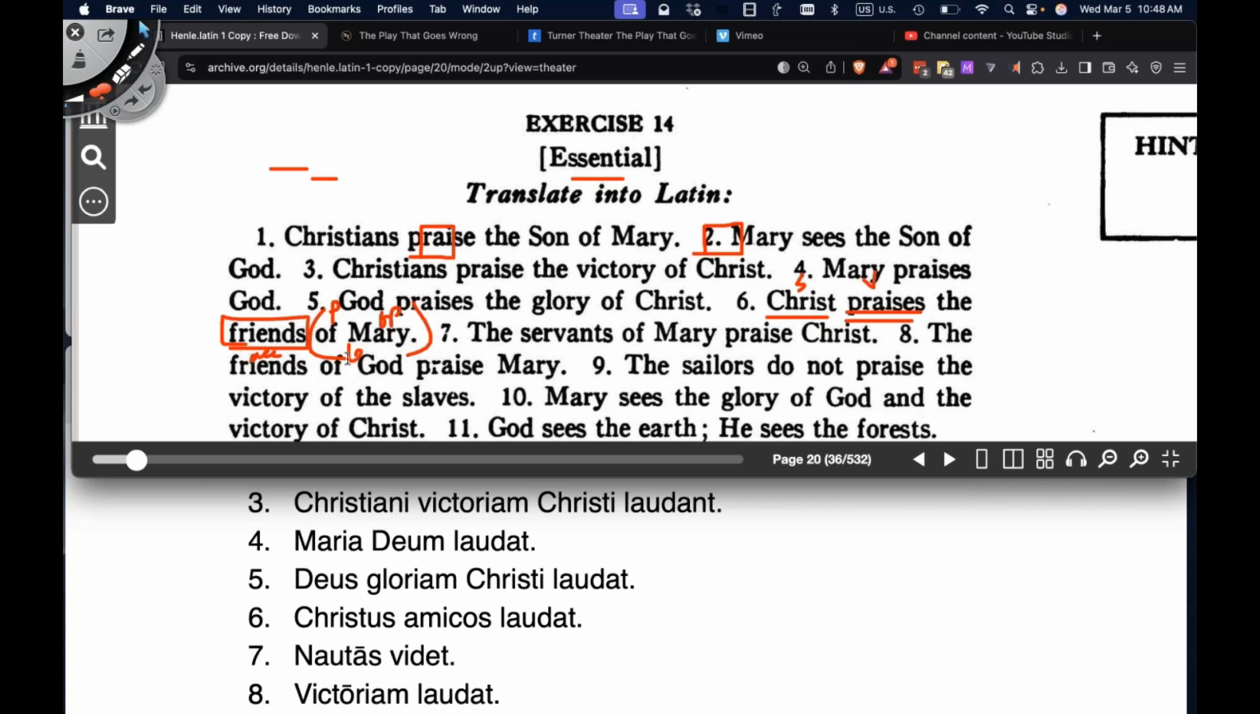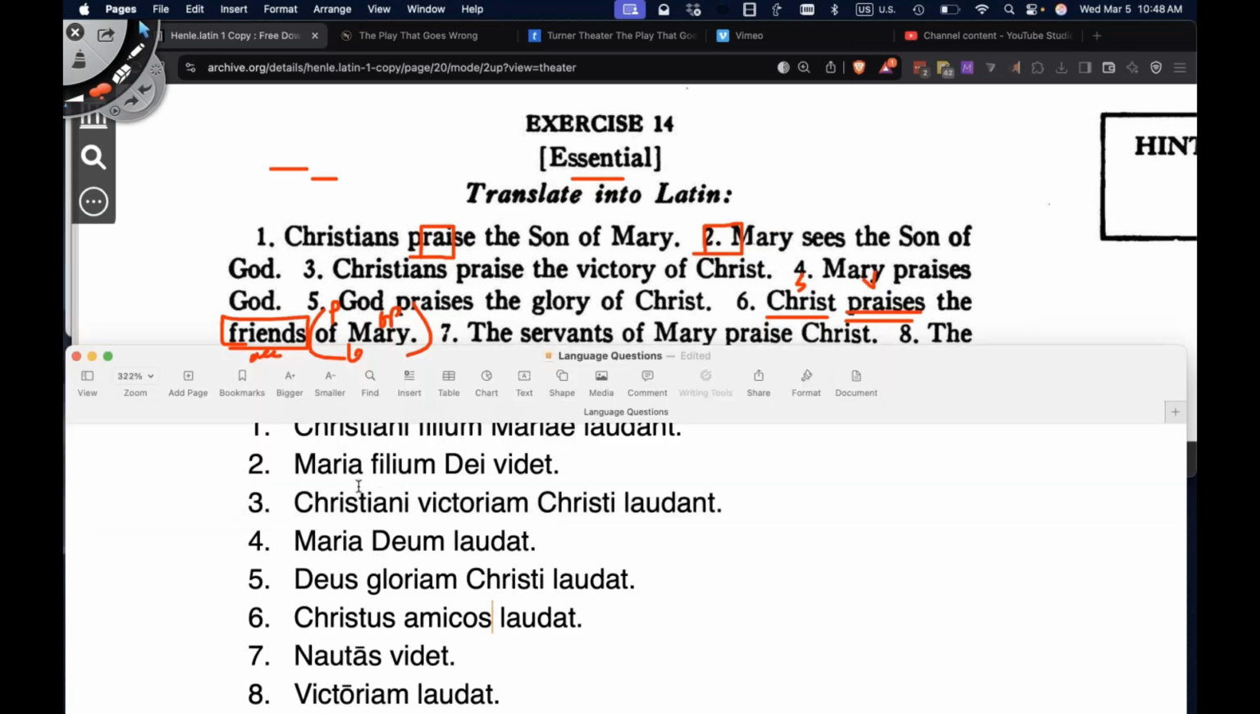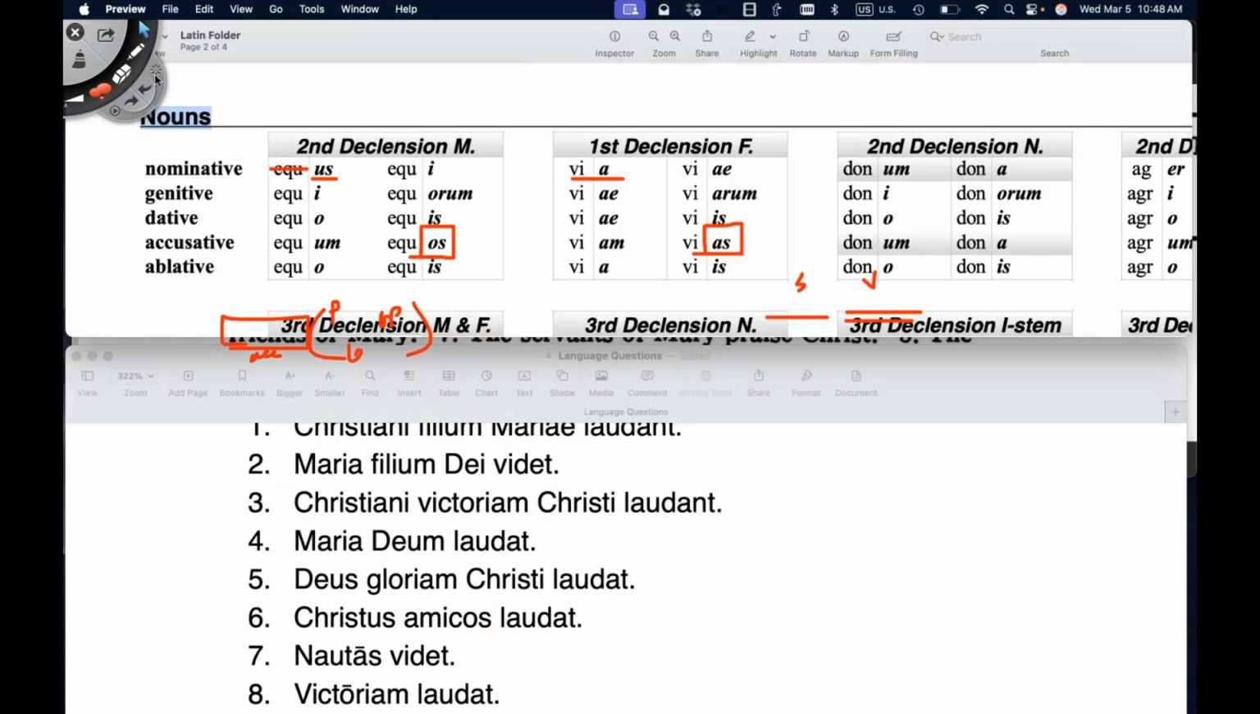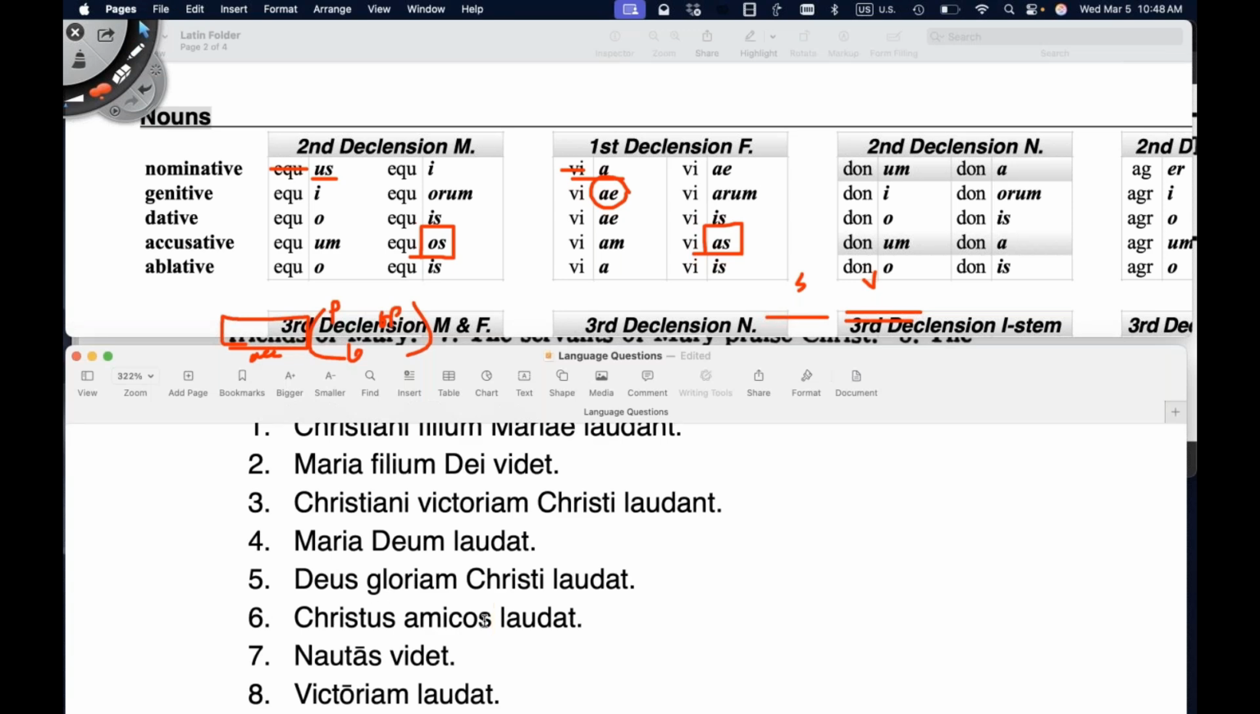Whose friends is he praising? He's praising the friends of Mary. Okay, so for Mary, we're going to go over here and pretend this is not via, but Maria. And of Mary would be Mariae in the genitive case, or some people will say Mariae. Christus amicos Mariae laudat.